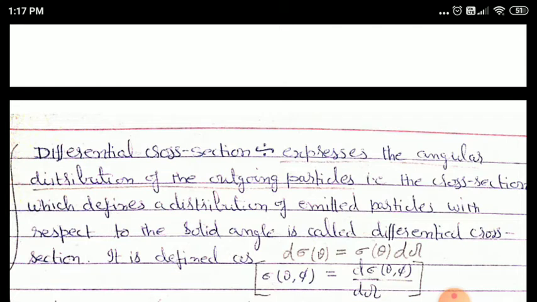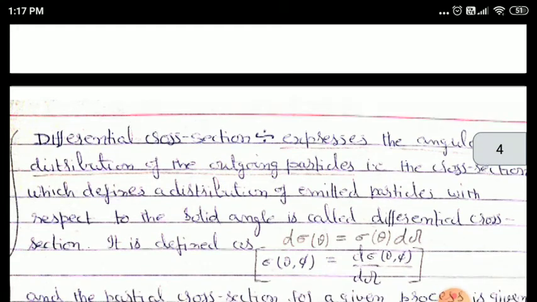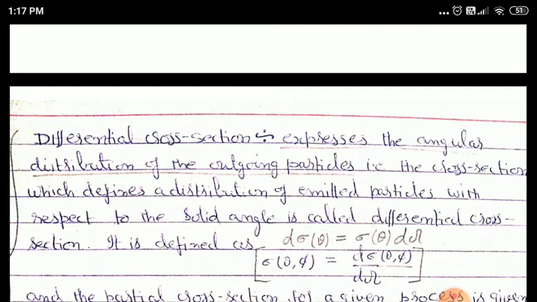As we know, the total cross section, particularly if we discuss a scattering process, the total scattering cross section sigma sc, determines how many particles are scattered from a beam in passing through a target of a given material. The above analysis, however, gives no information about the directions of the scattered particles. Now to study this, we introduce the concept of differential cross section, or particularly differential scattering cross section.